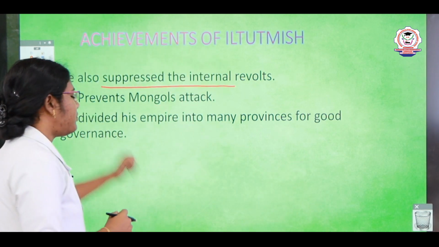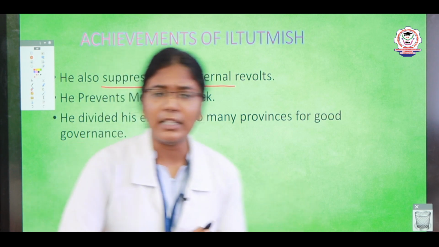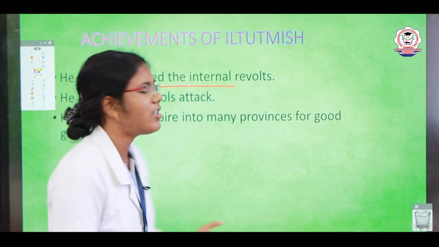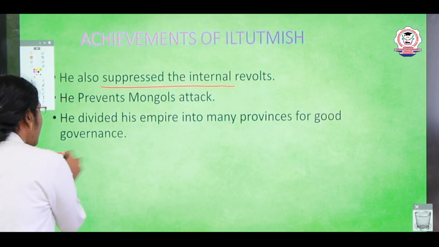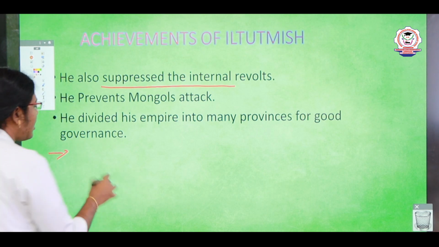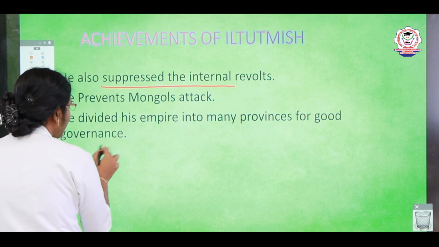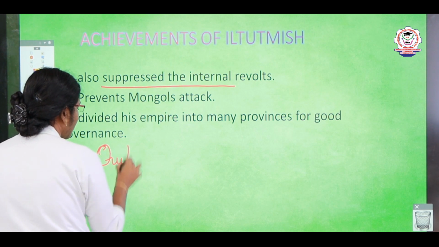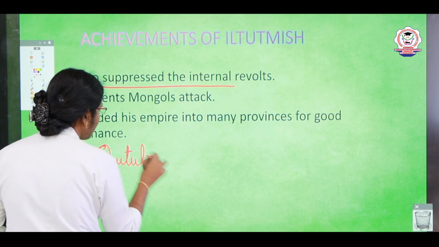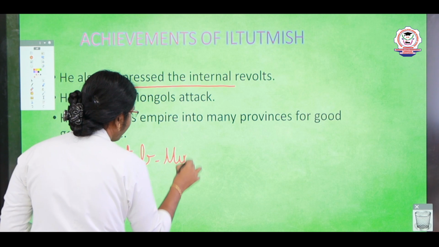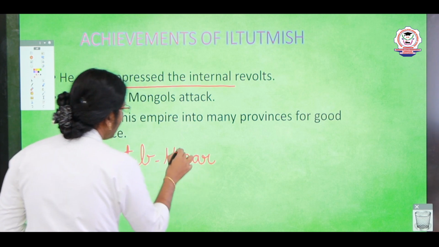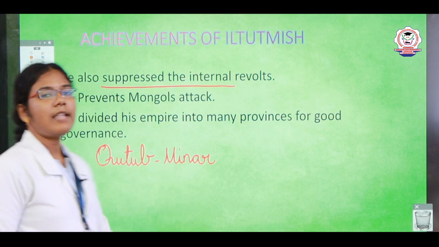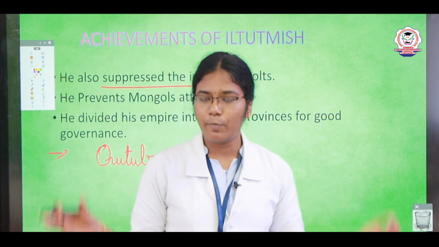And next, he completed the Qutub Minar. Initially it was started by Qutbuddin Aibak, but later it was finished by Iltutmish. So the Qutub Minar construction was completed by Iltutmish. And he divided his empire into many provinces.